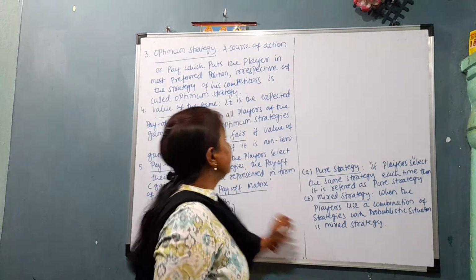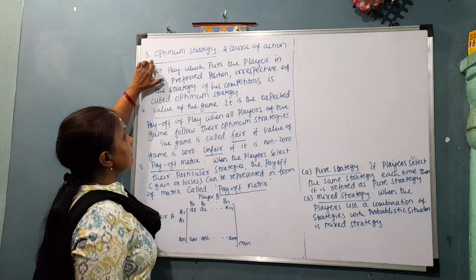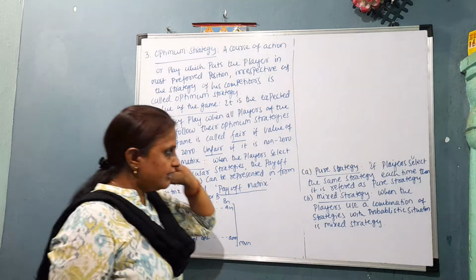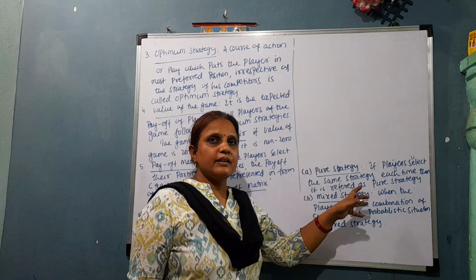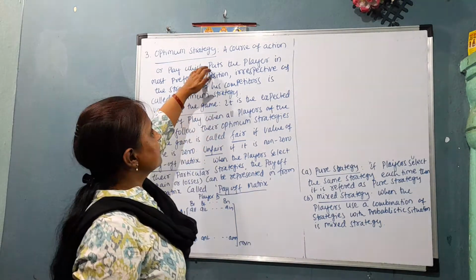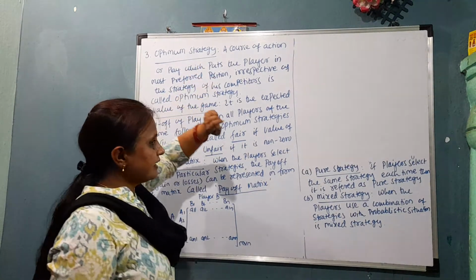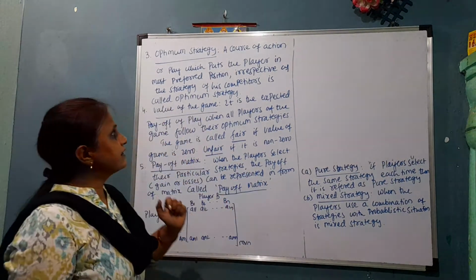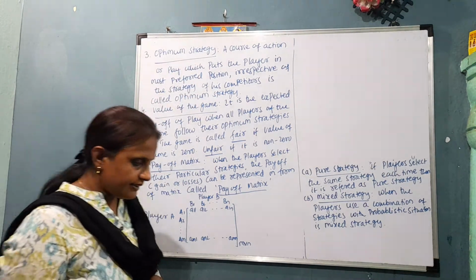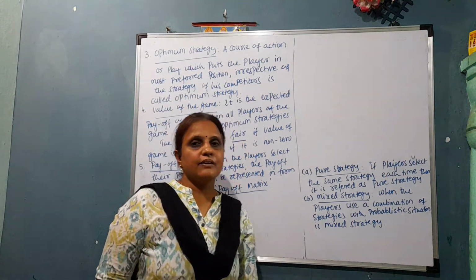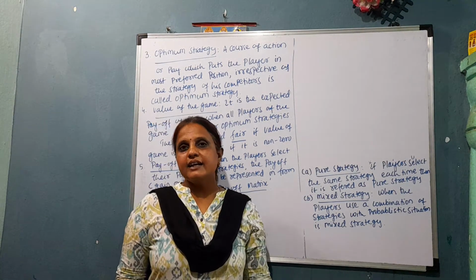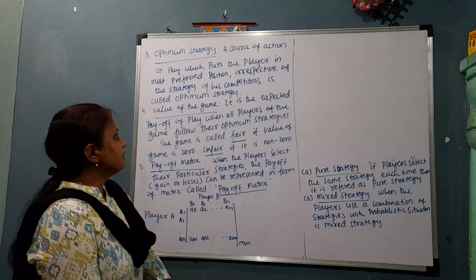The next terminology is optimum strategy. When we are playing a game, there will be a number of rules. Among them, one course of action will be such that it gives the best result. Such a strategy is called an optimum strategy. When a competition is going on, a particular action that gives the gain to a player, such an action we call an optimum strategy.